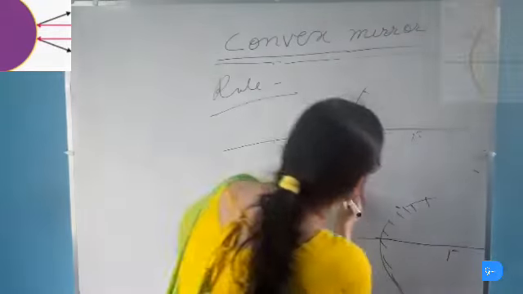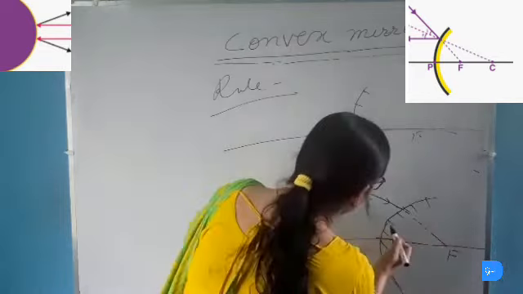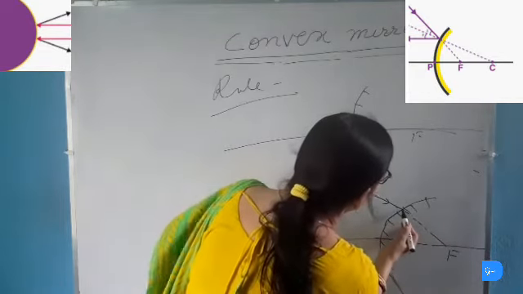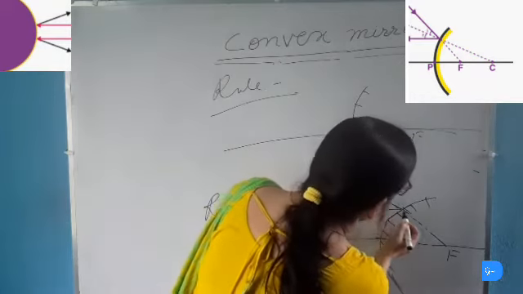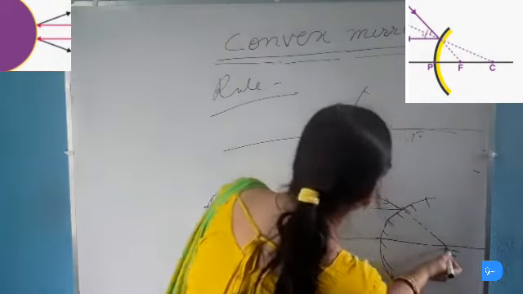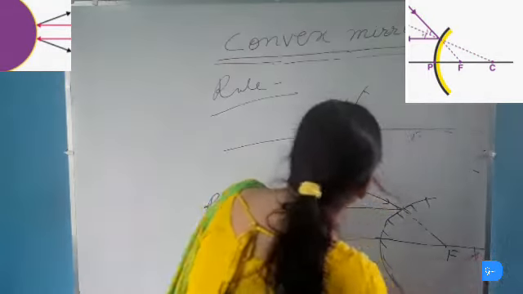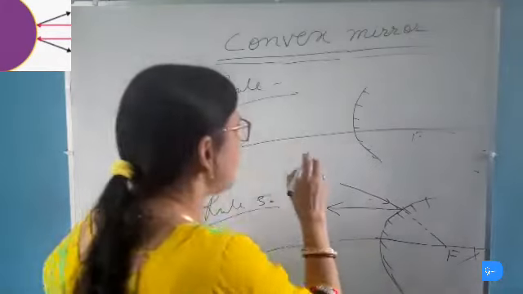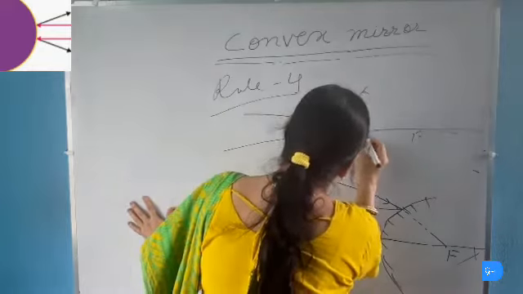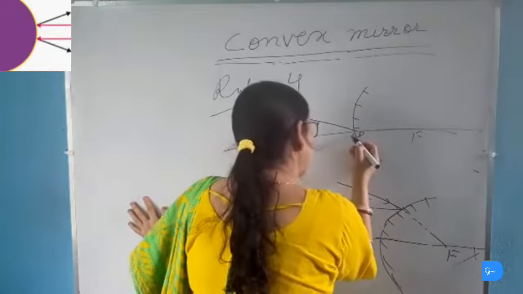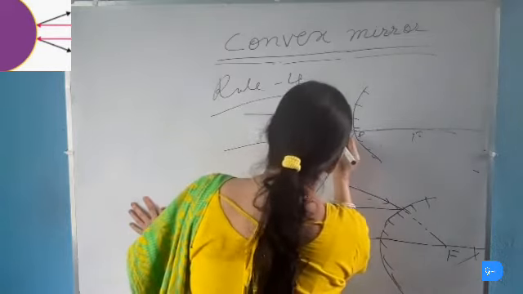When a ray of light is going towards the principal focus, it will be parallel to the principal axis after being reflected. So a light ray going towards the principal focus is reflected back parallel to the principal axis. This is the principal axis. This is rule number 3. Rule number 4. When a ray of light is incident at the pole of the convex mirror, then it will be reflected back, making the same angle of reflection with the principal axis.